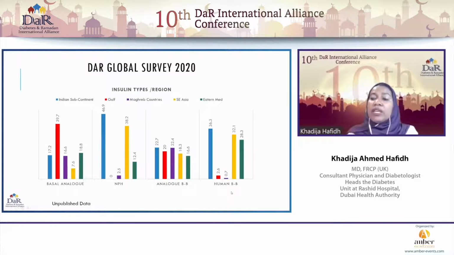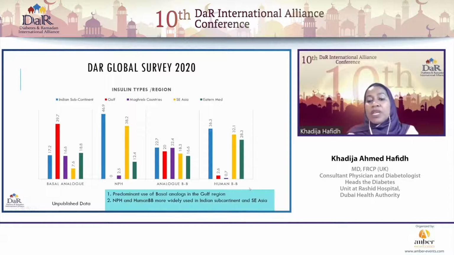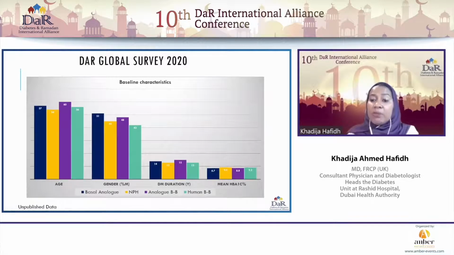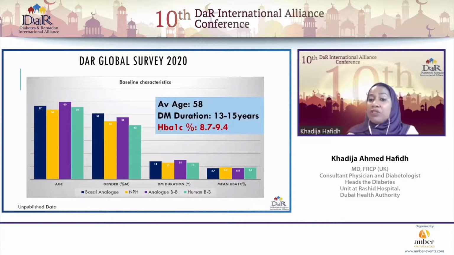So first of all, if we look at the insulin types according to the regions, which regions used more of the basal analogs, NPH, the basal bolus analogs, or the human basal bolus regimens. We can see from the data that there was a predominant use of basal analogs, particularly in the Gulf region, whereas NPH and the human basal bolus regimen was more commonly used in the Indian subcontinent and Southeast Asia.